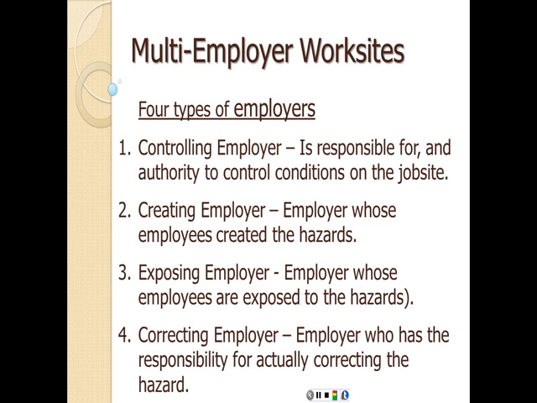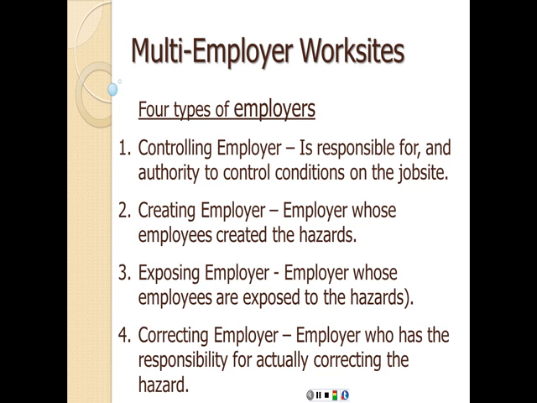The third one is the exposing employer, an employer whose employees are exposed to the hazards. Let's say we have another mechanical contractor working in the same area where that electrical cable exists. So in this case, the employees of that mechanical contractor are going to be exposed to the hazard of electrocution, and the mechanical contractor would in this case become the exposing employer.